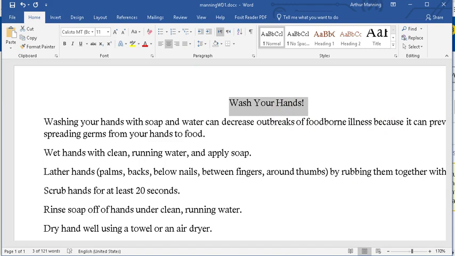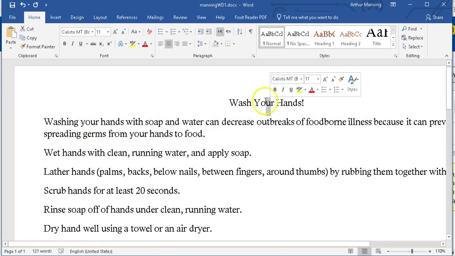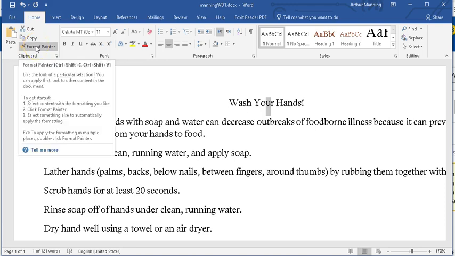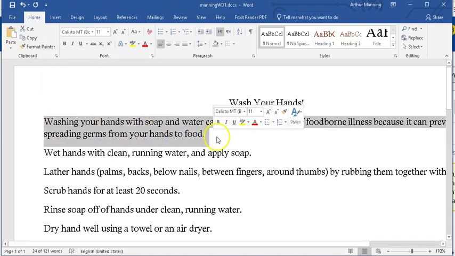We want to apply a cool font and style to that. Oh, but we're not going to do it yet. We're going to come back. This one we're going to also center. Now I could select this by dragging through the margin and then click Control E. Or I could say, you know what, it's the same format as this one. Let me click in here and then turn on the Format Painter and paint that format on that next line.